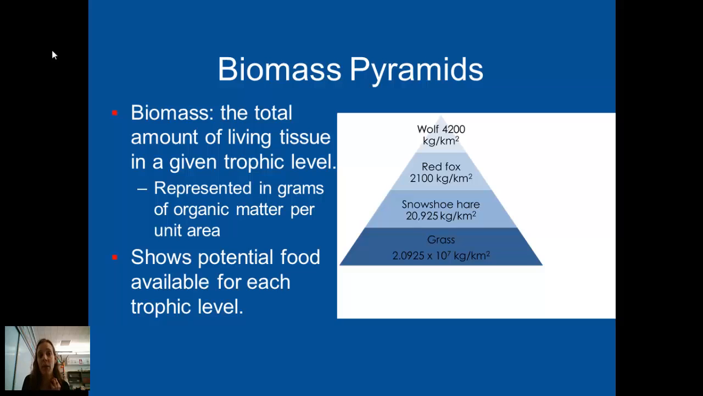The other type of pyramid is a biomass pyramid. This is showing the total amount of living tissue in a given trophic area. So basically what a biomass pyramid is showing is how many grams of organic matter are available per unit of area. So how much grass is available per unit of area, how many trees, how many flowers, etc. So it's showing the potential food that is available at each trophic level. And again, this becomes less and less as you move up, because there's less energy that is flowing through each trophic level. It takes a lot of grass to be able to support an entire ecosystem.